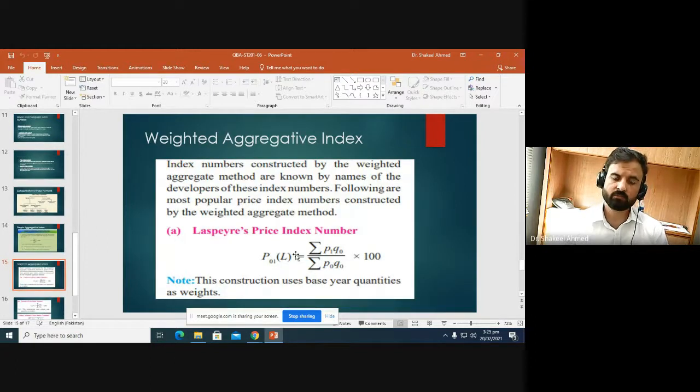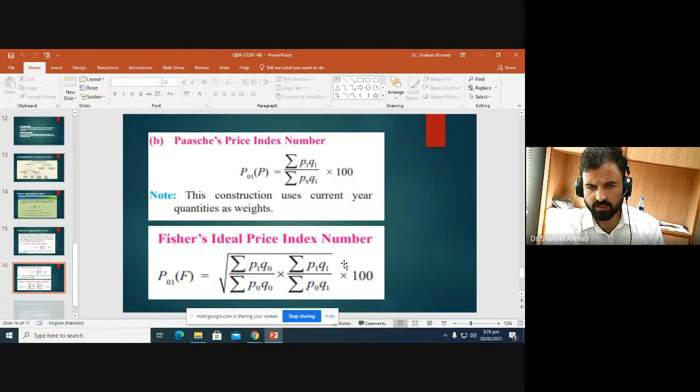The Laspeyres formula is constructed using the weighted aggregative method, taking base year quantities as weight. So we are finding the average of P1 taking Q naught as weights, and the average of P naught taking Q naught as weights.